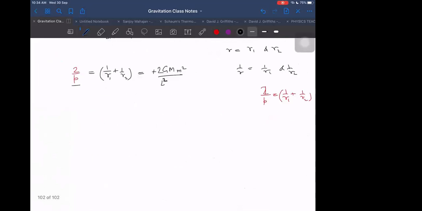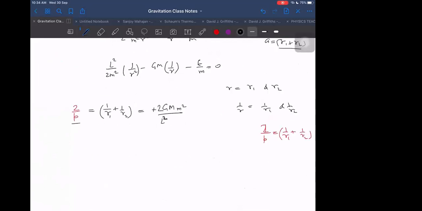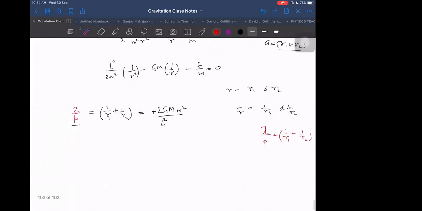So all these wonderful things are coming quickly. Now, next, we can write 1 by R1 into 1 by R2. What is 1 by R1 into 1 by R2? It is the product of the roots. Without even solving the equation, we are getting the analysis easily. 1 by R1 into 1 by R2 is equal to, by the formula, minus 2Em by L square, sir. Correct, that it will be.